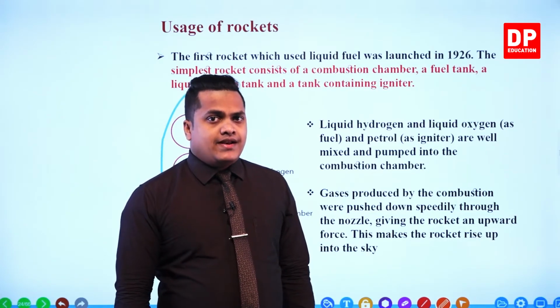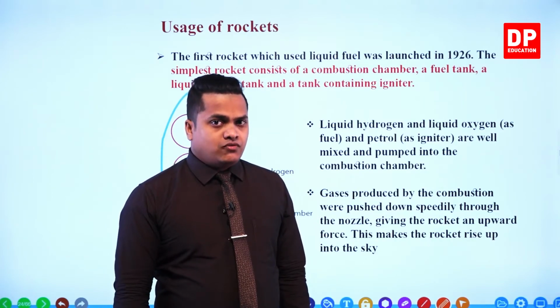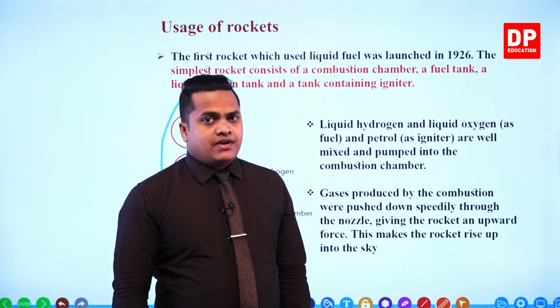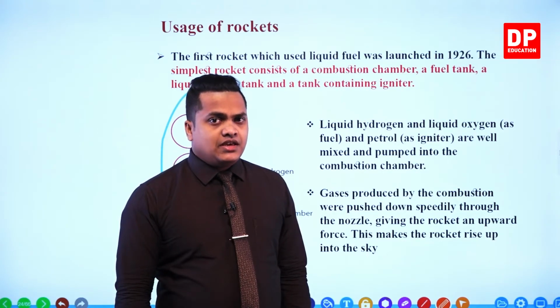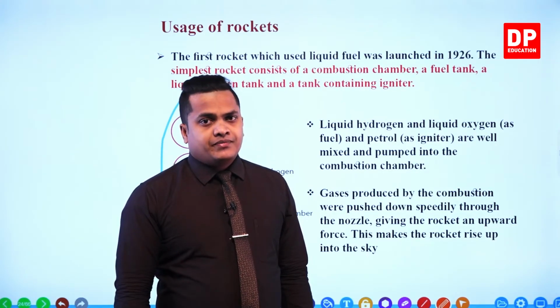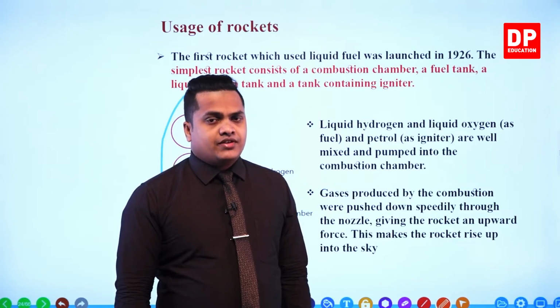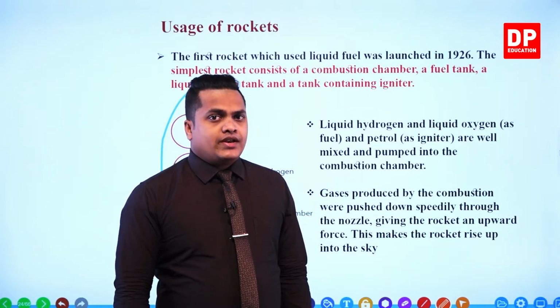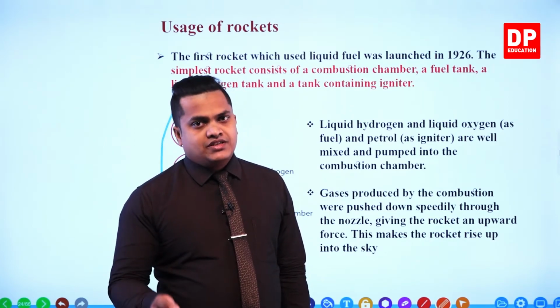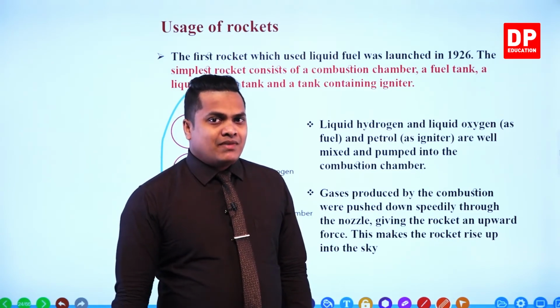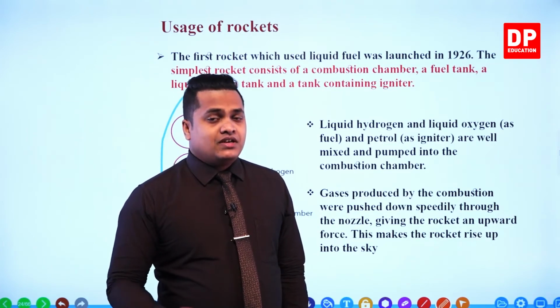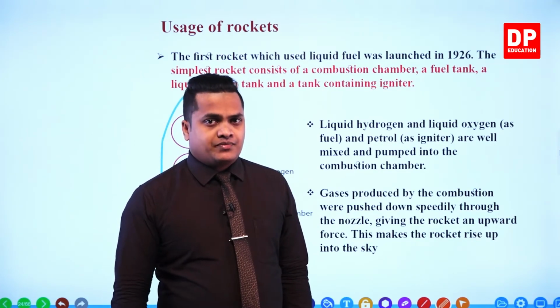So petrol and hydrogen are the 2 types of fuel, and oxygen is the supporter of combustion. Within the combustion chamber, these mix with each other and the combustion starts. That's how, from that thrust, the rocket moves up. Okay, so this is the simple mechanism inside a rocket that we use in our explorations.